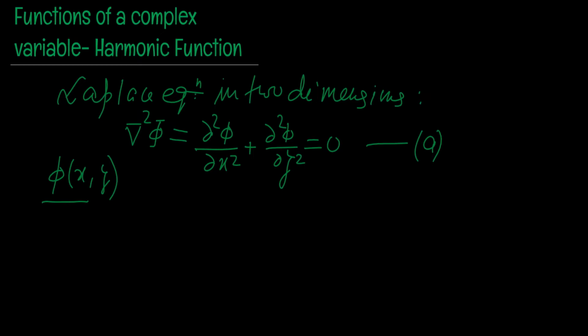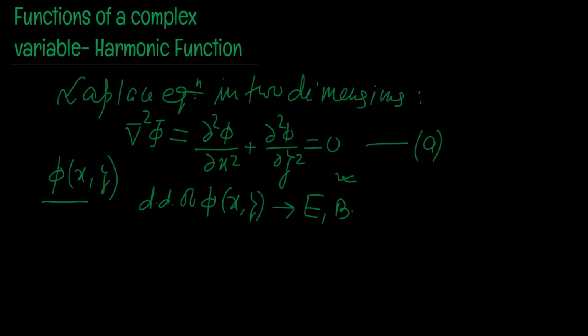When we solve this equation for these potentials, the corresponding fields, that is the electric field and the magnetic field, are given by the directional derivative of phi of x, y. This gives the electric field and magnetic field when you solve this equation for electrostatic potential or magnetostatic potential.